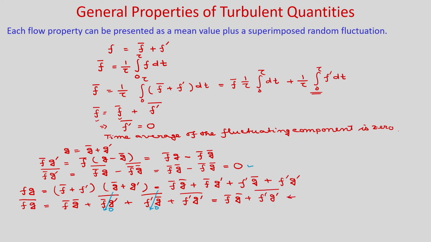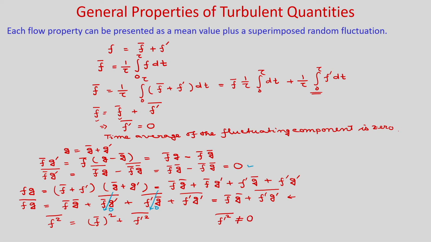And if you write f square, from here you can write f square bar is equal to f bar square plus f prime square bar, and f prime square bar is not equal to 0.